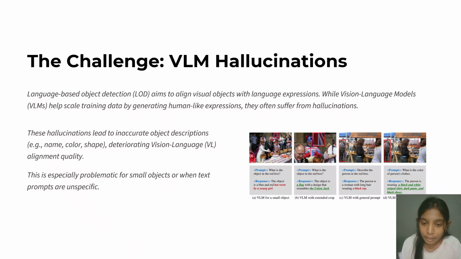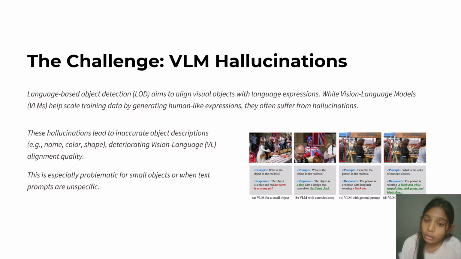Let's take an example. We give a prompt: what is the object in the red box? And there are many red boxes. The model identifies the red boxes and gives the response that the object is a blue and red hat worn by the young girl, which is incorrect.